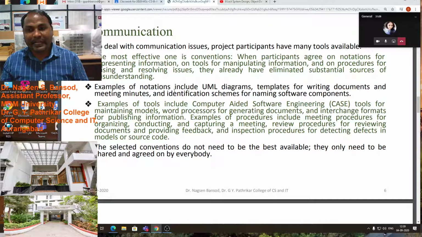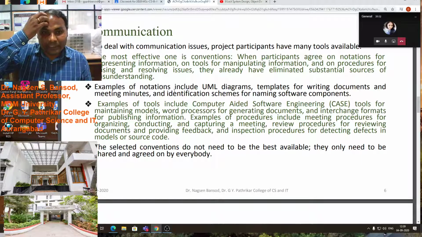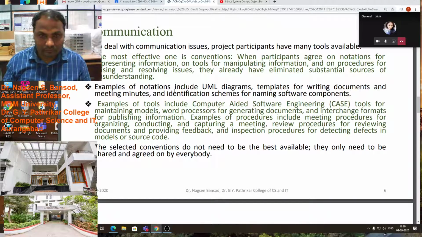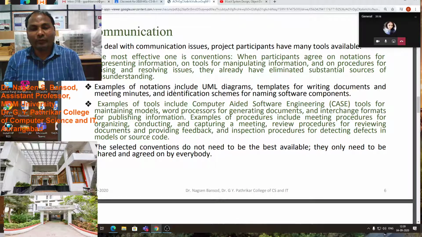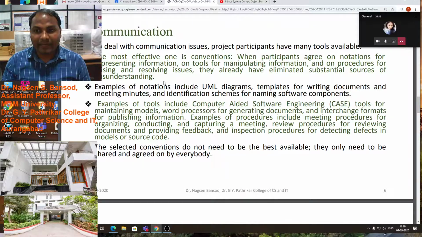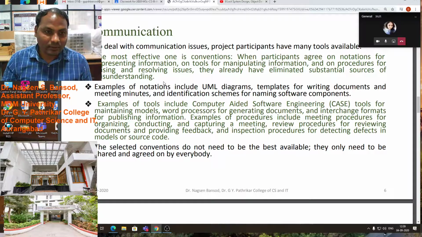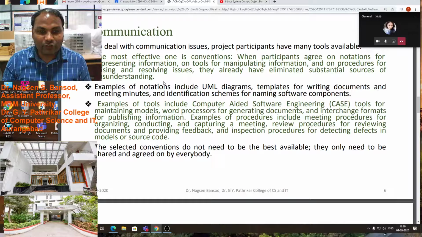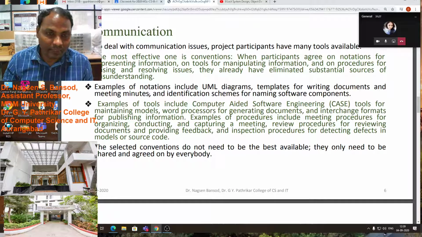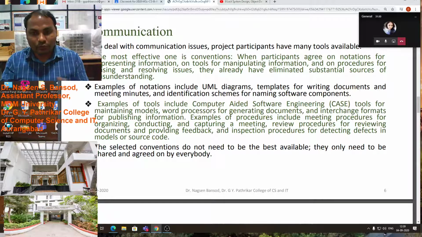We have to use Unified Modeling Language, and then we will be able to convey our information properly to the person, and he will agree to take our software.